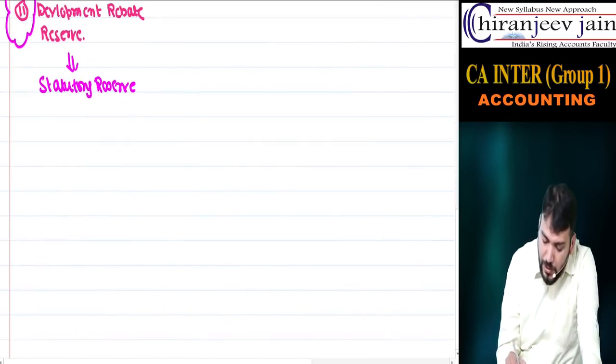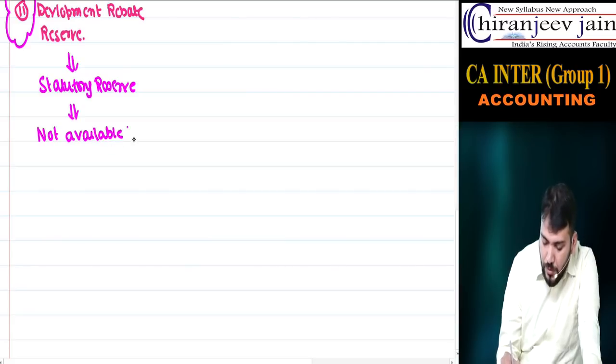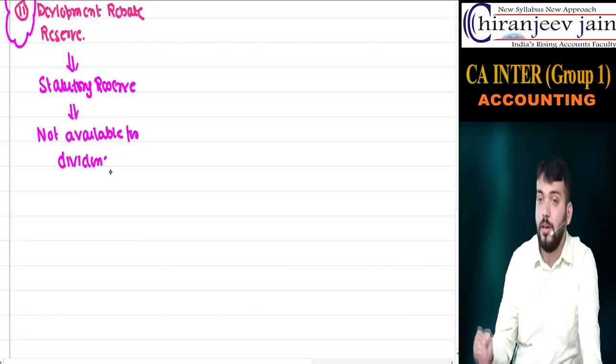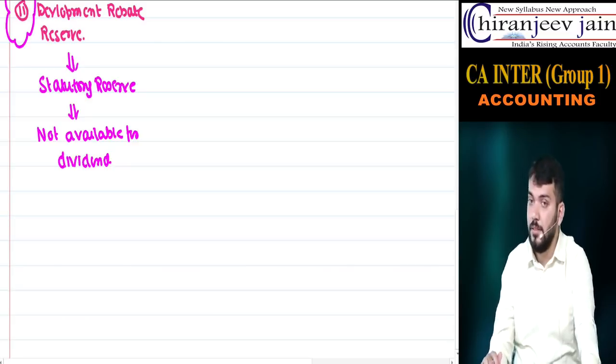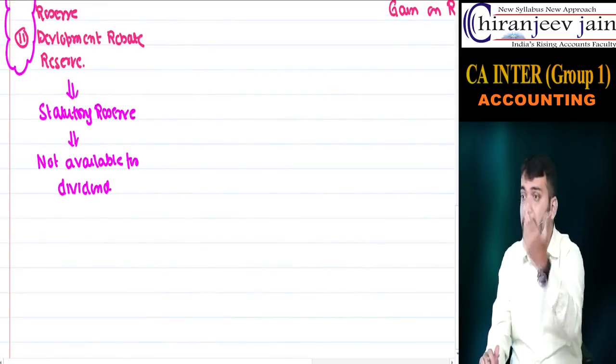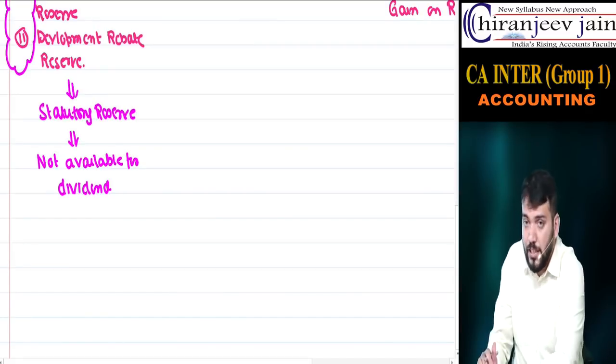So I will say it is now restricted, not available for dividend. Even though the nature of the profit is revenue, it is not available for dividend. Why? Because it is now created for some specific purpose.